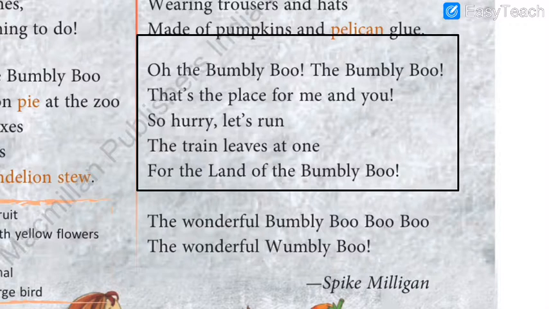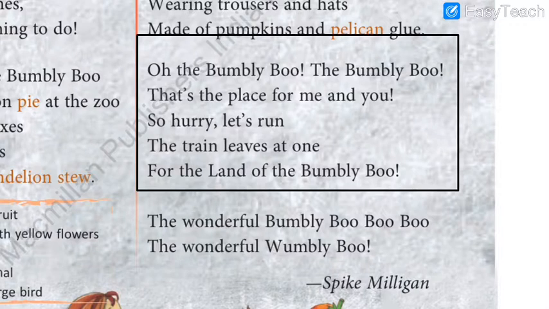Stew is the name of a dish. See, where have you seen dandelion stew? So it is a kind of recipe. They might be having their own recipe in their land of Bumbleboo, because we never have this flower recipe at our homes. Have you ever eaten flowers? No, we haven't. We have never eaten flowers.